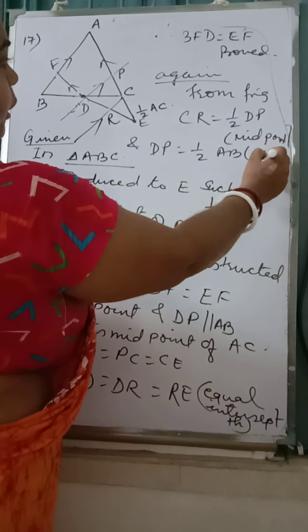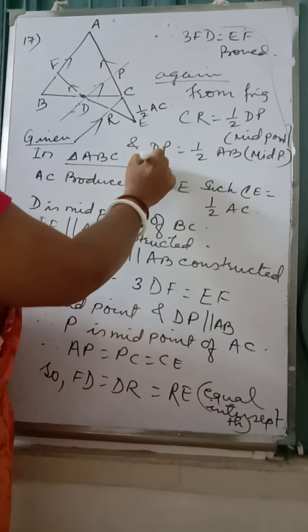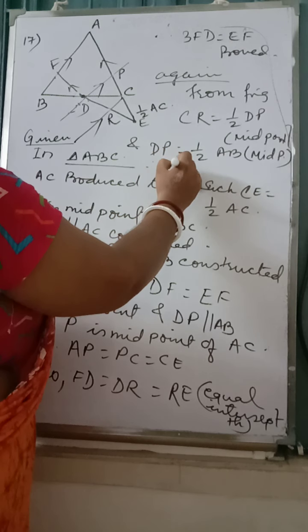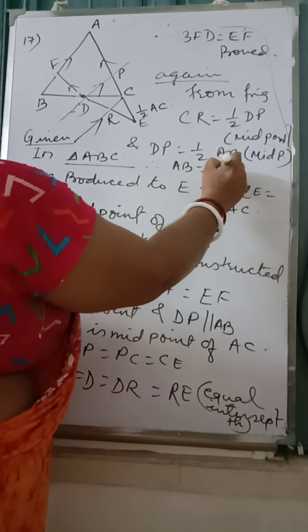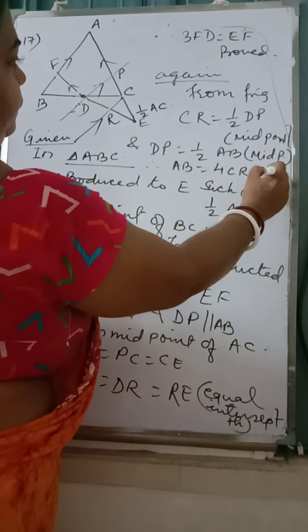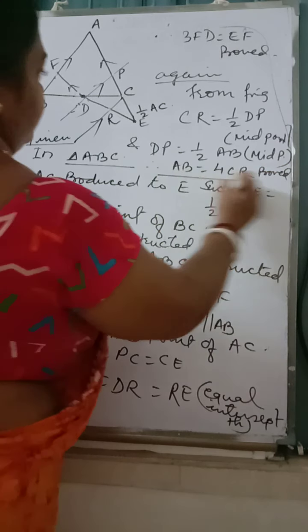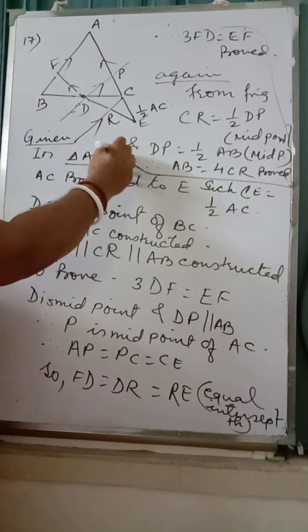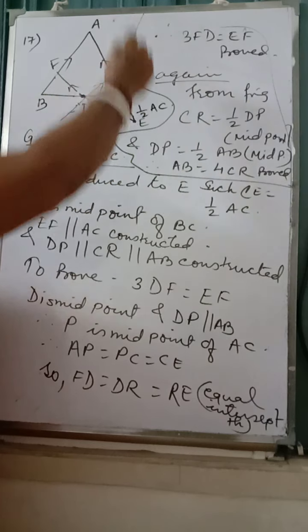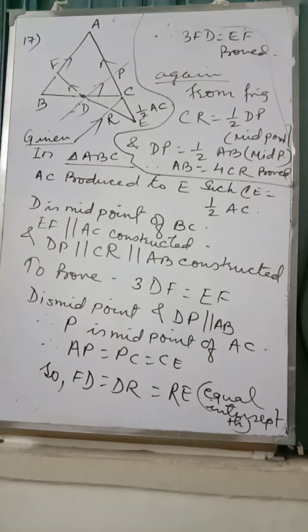This is also midpoint theorem. So that's what we can write. AB is equal to 4CR. Proved. That only we have to prove. Now 4CR is equal to AB.